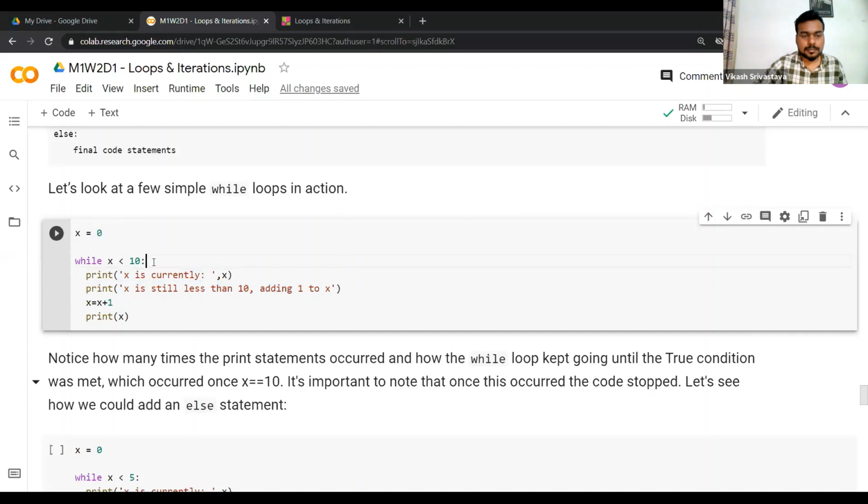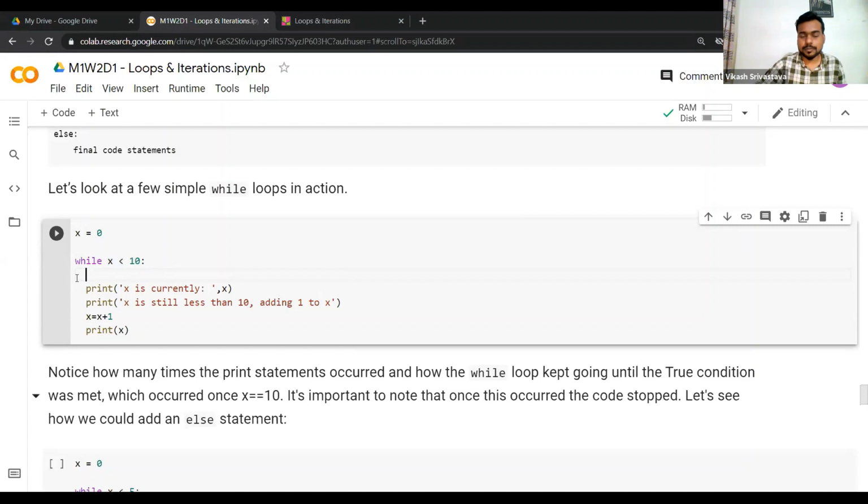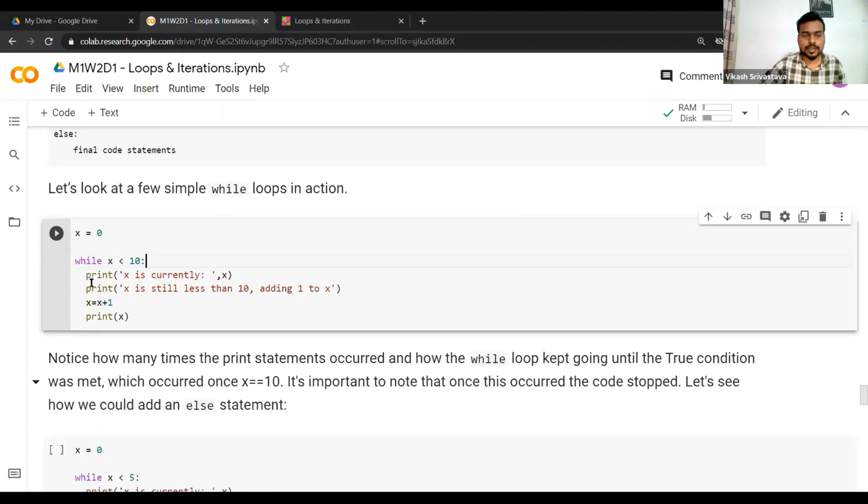Okay, so a very simple way to write a while loop. You write the while keyword, you write your condition, then you write colon, and then of course you press enter, you will be taken to the automated indentation, which I've already written here. So if this condition is true, I'll print x is currently this, print x is still less than 10, adding 1 to x. Then in x you will add x plus 1, right? So you'll keep incrementing x during the iteration. Okay, and then you will print x. Okay, so let's see.